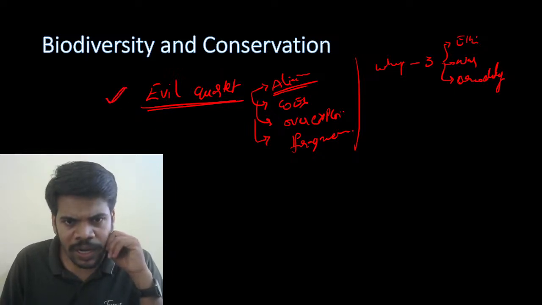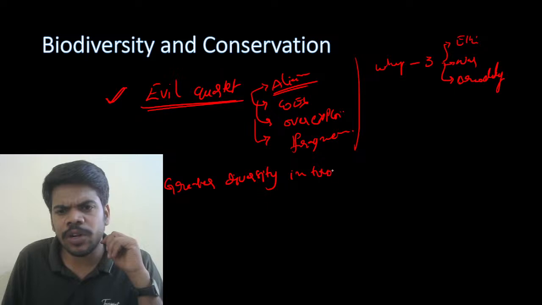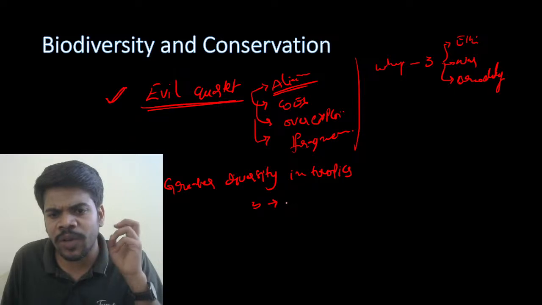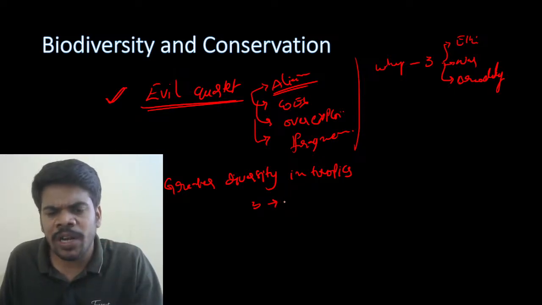After evil quartet, another important concept is greater diversity in tropics. It is a very important question. Greater diversity in tropics, why? There are 3 reasons. Production, more production is there. Why? Because natural resources are more, it is at the equatorial line. More natural resources, so more productivity.